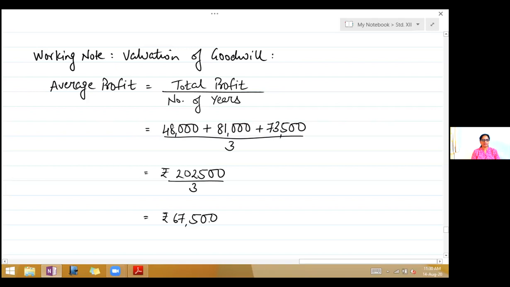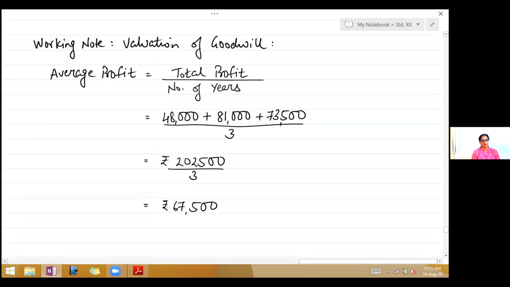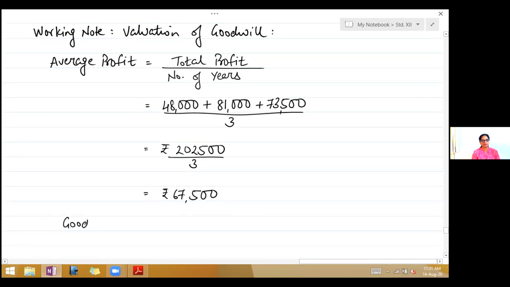So now here number of years purchase is not given. So therefore goodwill is equal to rupees 67,500. So we've got the value of goodwill. So now see here, Hari is unable to bring the value of goodwill in cash. It is decided to raise the goodwill in the books of accounts. So when it is to be raised in the books, goodwill is to be shown on the asset side of the balance sheet, and it is to be distributed to the partners in sacrifice ratio.